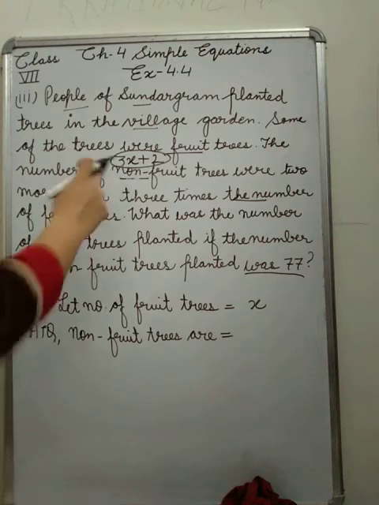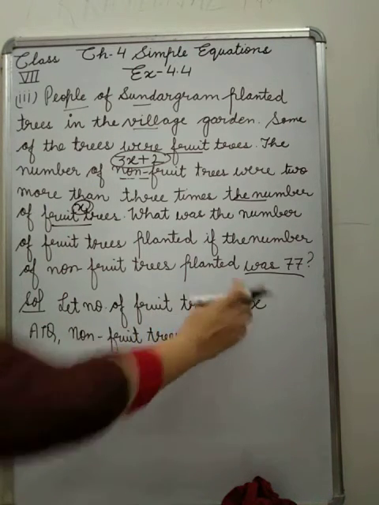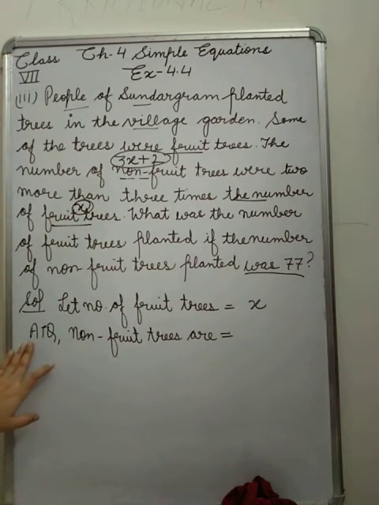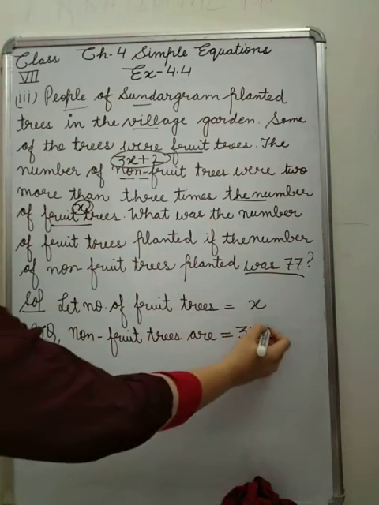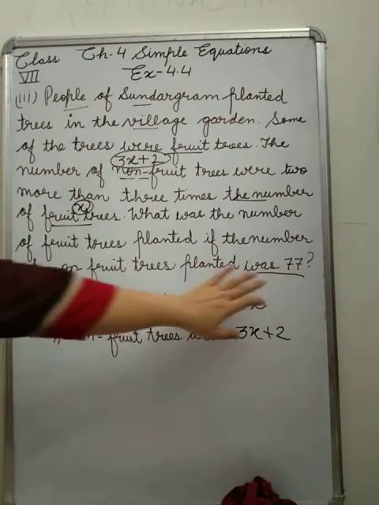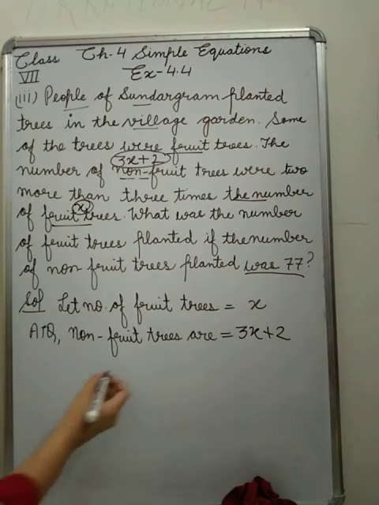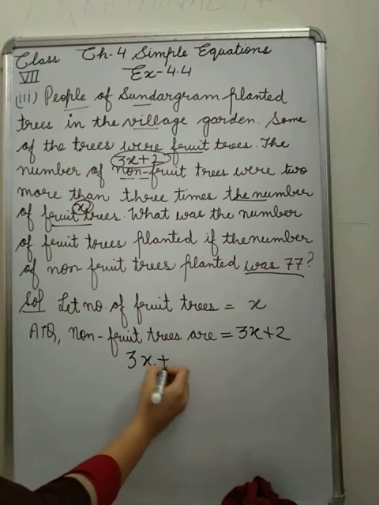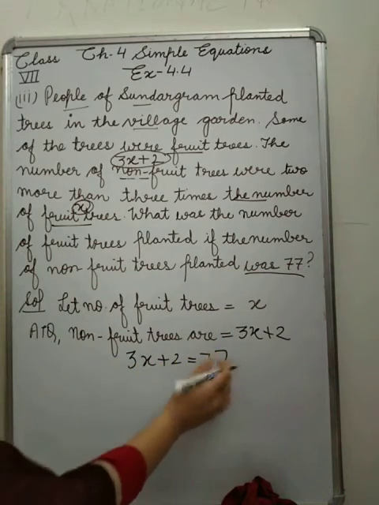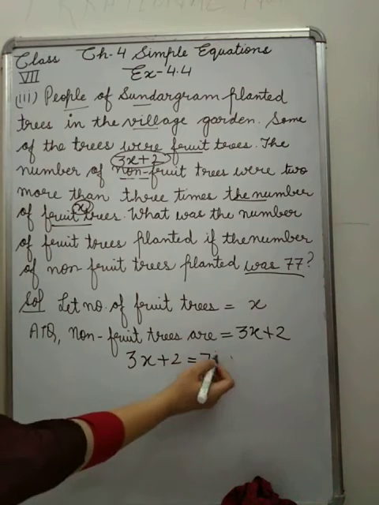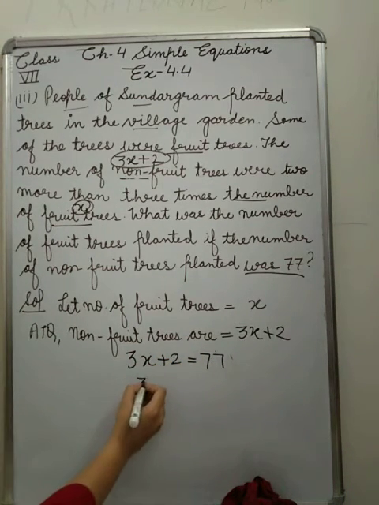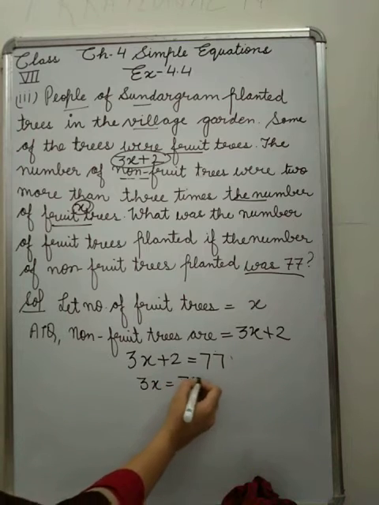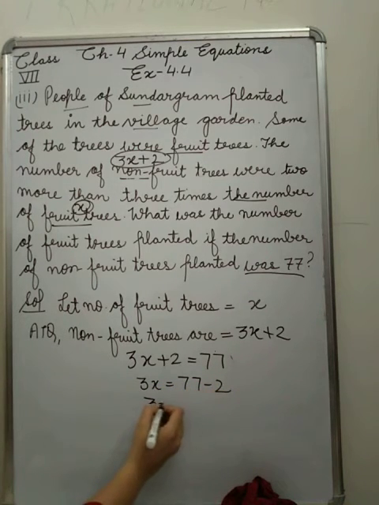Now see, the number of fruit trees we have supposed as x. According to the question, non-fruit trees are 3x plus 2. Now equate this 3x plus 2 and 77. Write it here, 3x plus 2 equals 77. So solve this. Plus 2, move to the other side, it will be minus 2. So 3x equals 75.